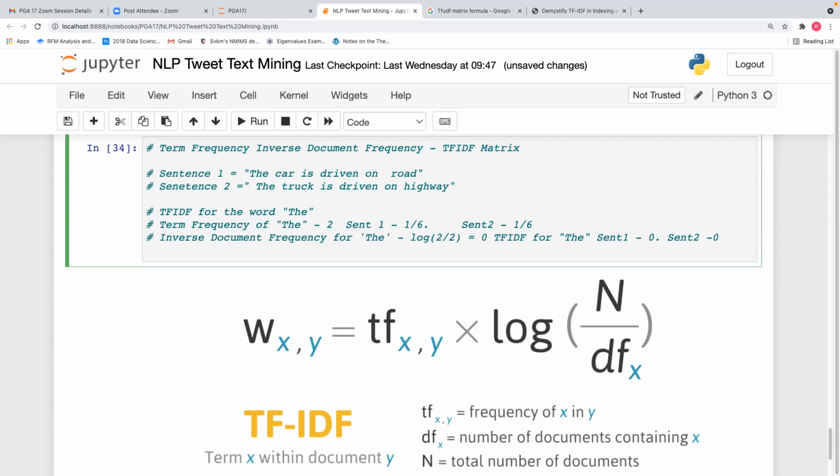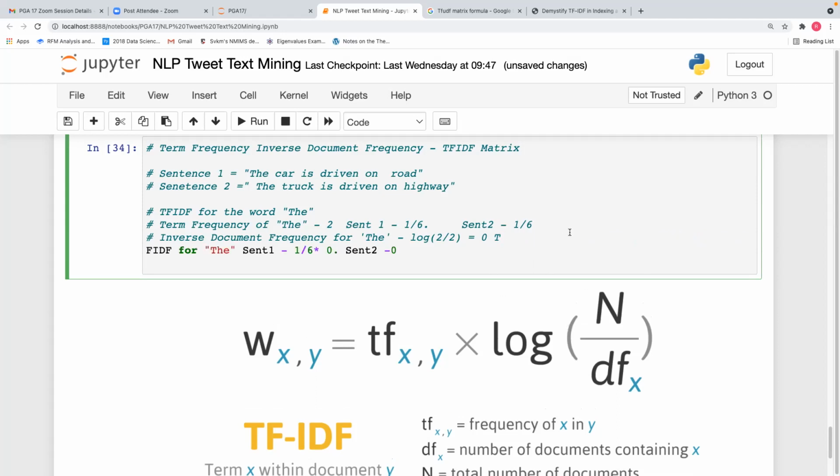Okay, because if you multiply 1 by 6 with 0, it will become 0, right? So what is this formula? IDF we calculated. So all we have to do is 1 divided by 6 into 0 is equal to 0.